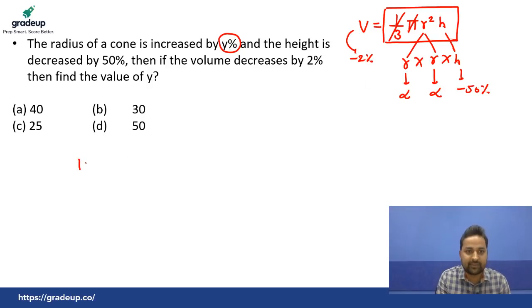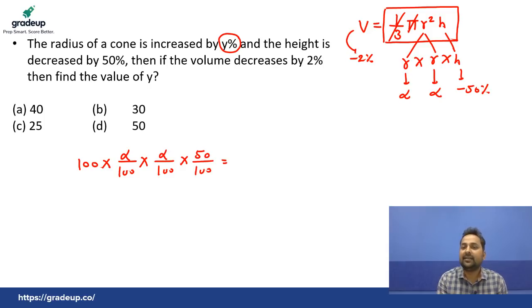Let's assume the earlier volume were 100. If the earlier volume were 100, this radius increased by y%, that becomes alpha. So, alpha upon 100, because this is r into h, just multiply. Alpha here also, so alpha by 100, into this decreased by 50%, that becomes 50%. 50% decreased means 50% remaining.